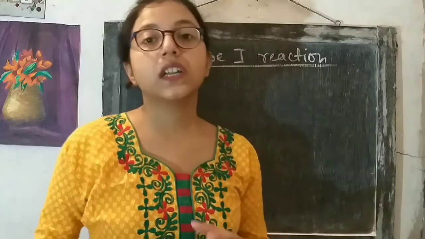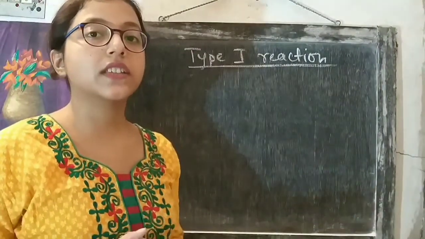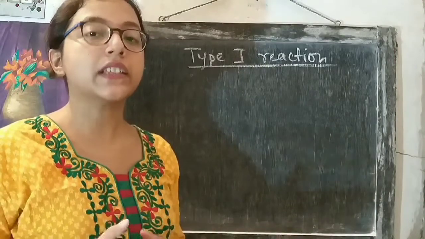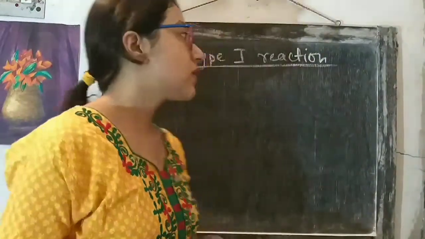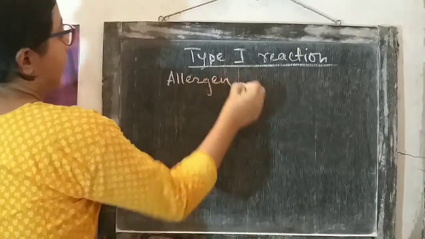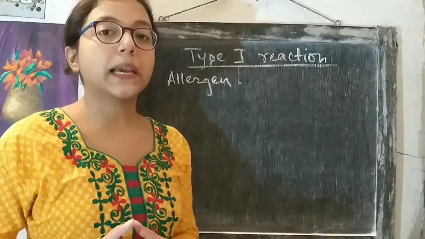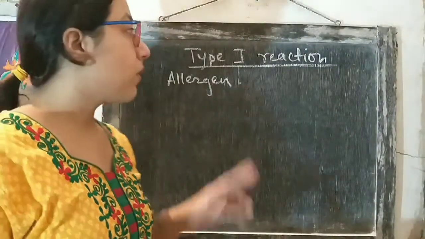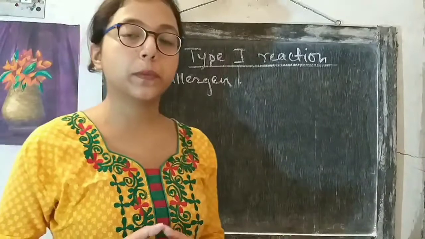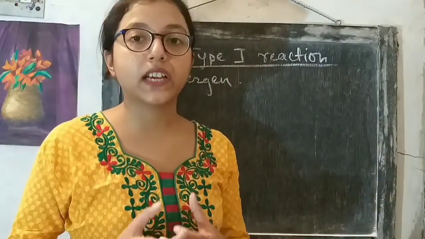Now coming to the type 1 hypersensitive reaction. In this case, allergens are the agents that give rise to this kind of reaction. Allergens enter the body of the person. These allergens are responsible for causing the type 1 hypersensitive reaction. Once the allergen enters the body of a person who is hypersensitive, then type 1 hypersensitive reaction occurs.